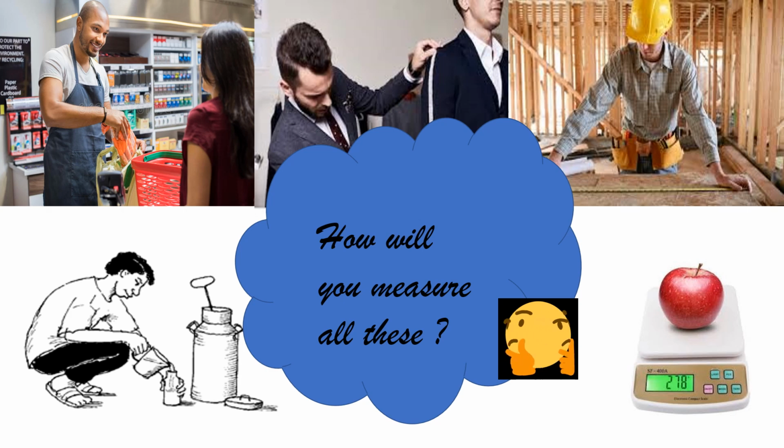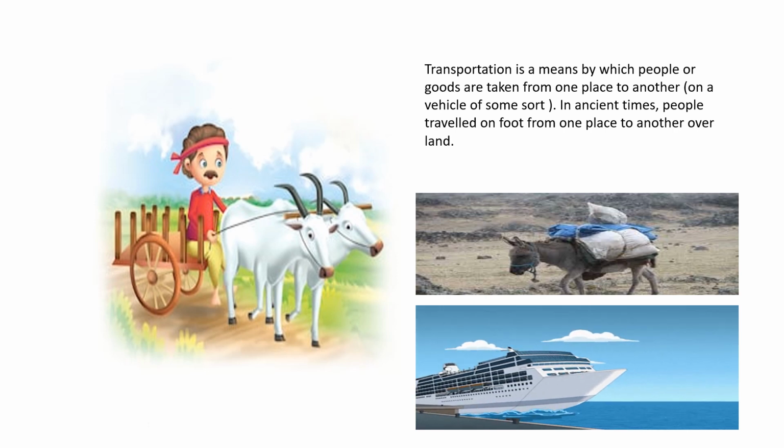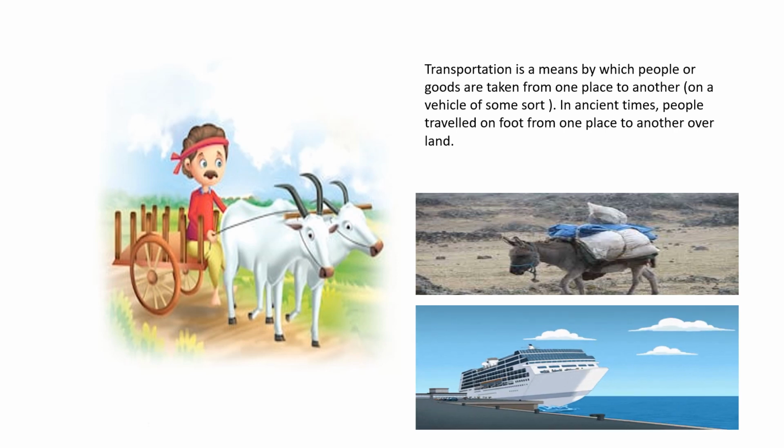Previously, we had the common balance where there will be two pans, one on either side. You'll keep the weight on one side, and on the other side whatever thing you want to buy. And if you're going to measure a liquid, you'll have a measuring cup. So that is how we measure these things. Measurement is very simple today because we have everything to measure.